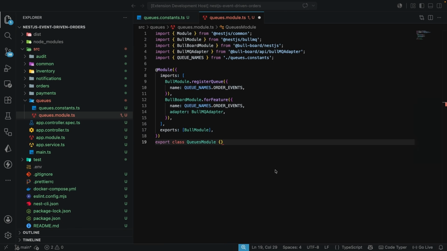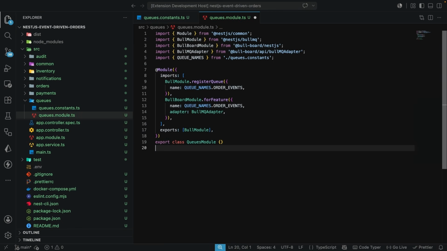Now this is the QueuesModule class, and the reason why we export the BullModule over here is so any module that imports the QueuesModule can go on to do something like @InjectQueue and pass in the QUEUE_NAMES.OTHER_EVENTS without having to register it again. Now that we have this, we are going to mount this in our application module.